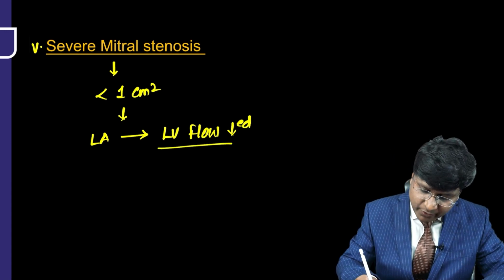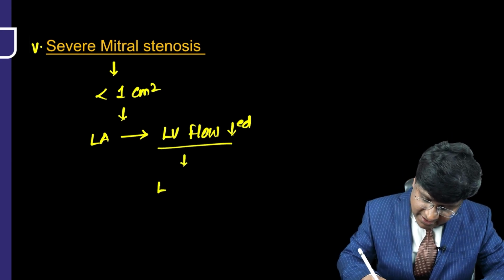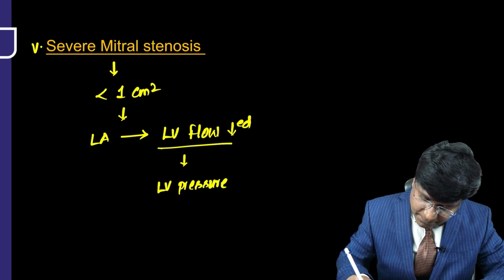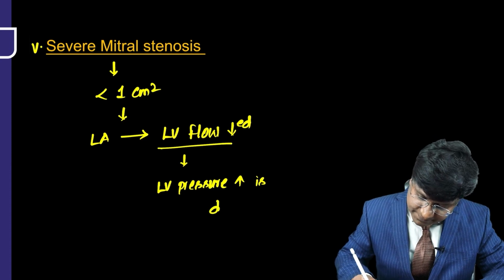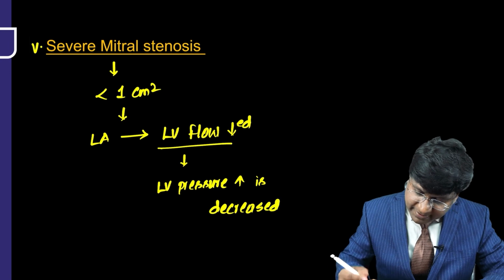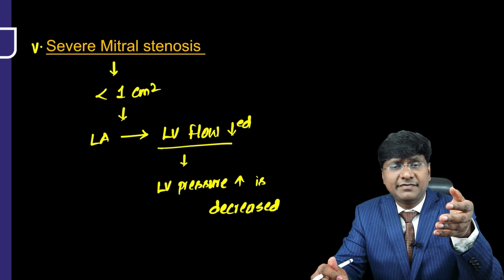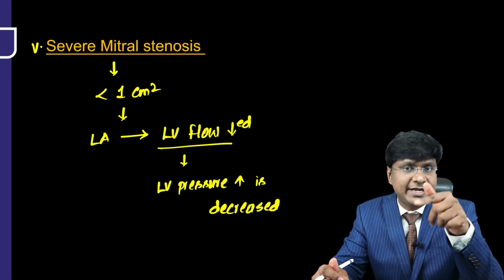So the LV pressure rise is decreased, because the volume of blood coming into your LV is reduced. Your mitral valve being stenosed, it is taking more time for the flow from LA to LV.